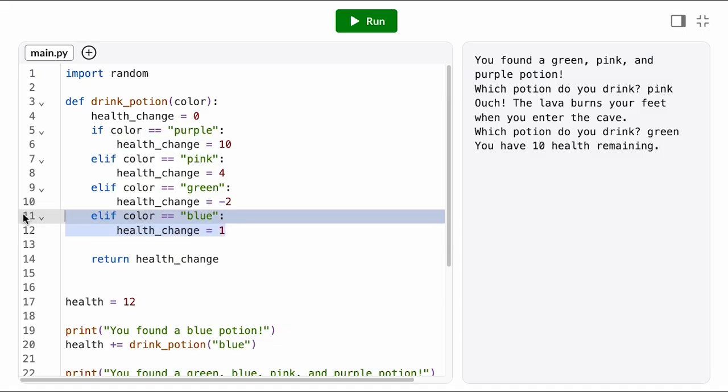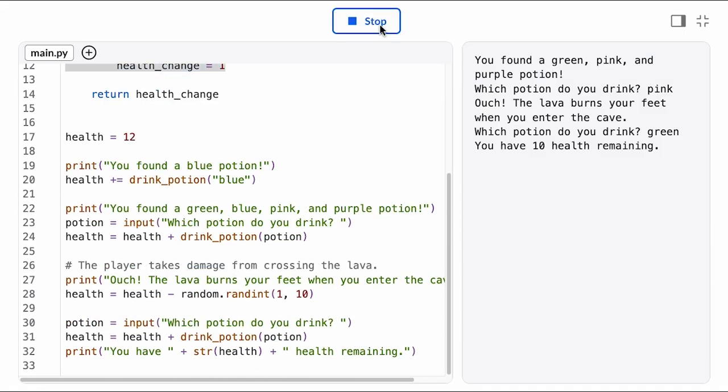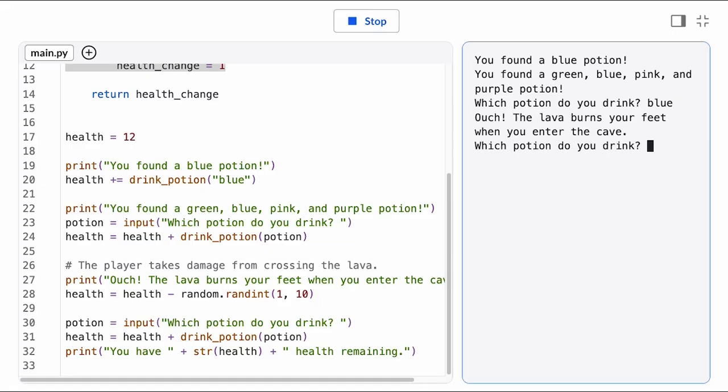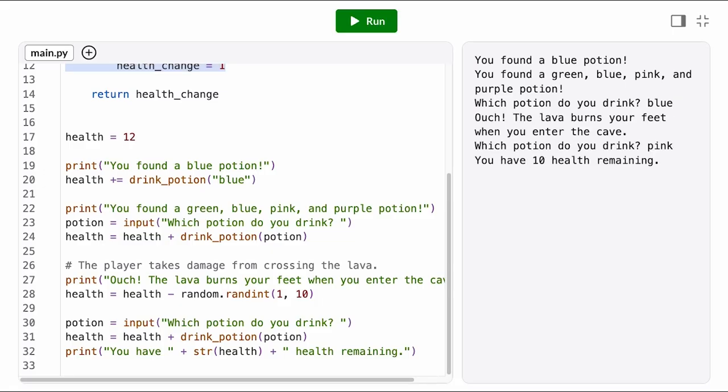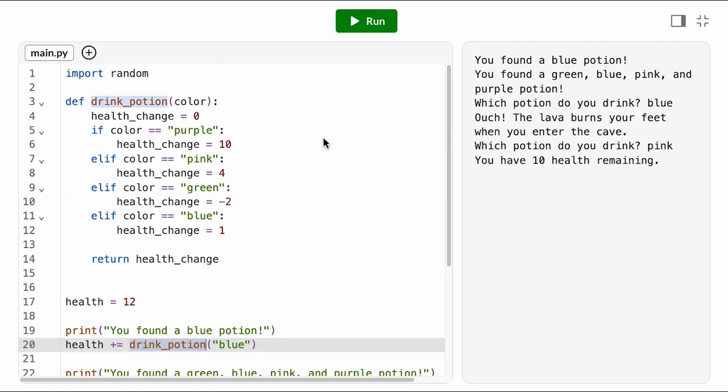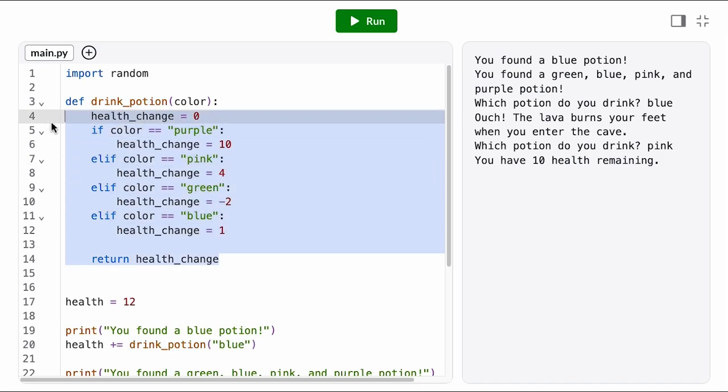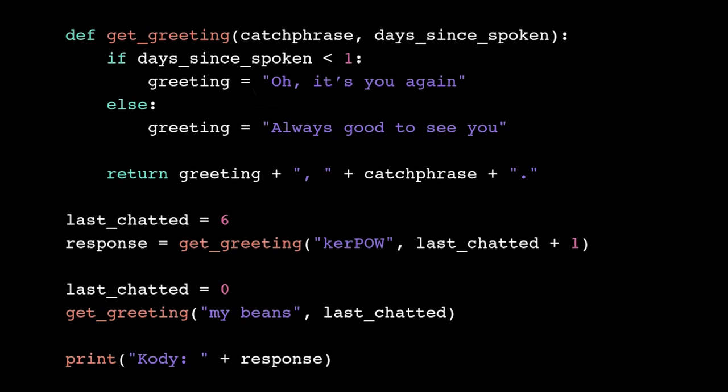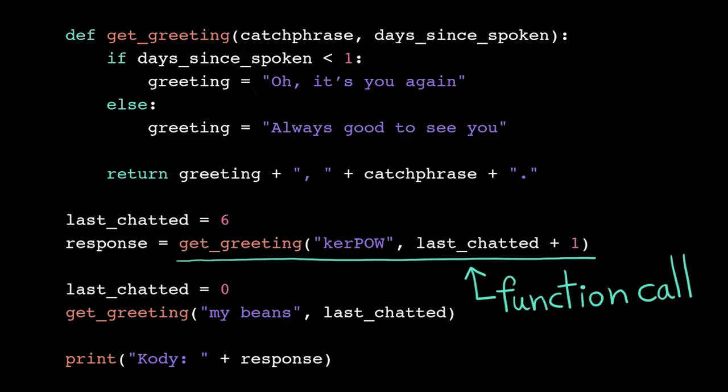So if I just make a quick change here, the entire game now supports blue potions. Plus, now that I've built this function, I don't ever have to think about how potions work again. As I continue building out my game, anytime I need to deal with potions, I can just call the drink potion function, without having to really understand what the code does. In this way, functions let us solve the problem once and move on, which is super convenient when solving big problems. What exactly happens when the computer executes a function call?